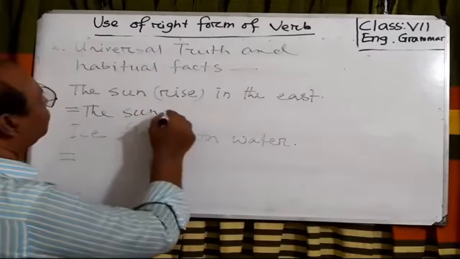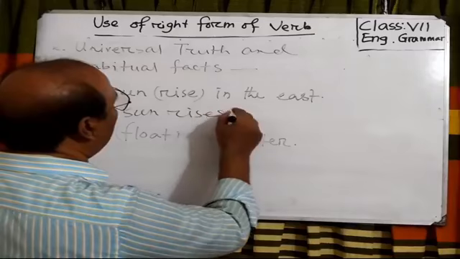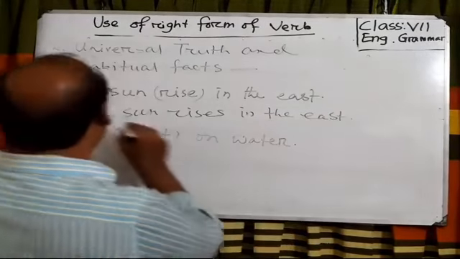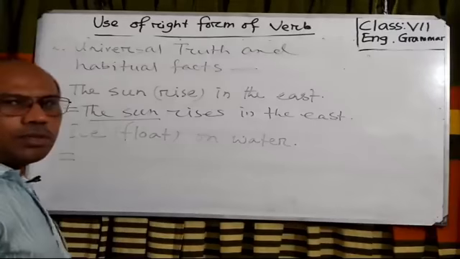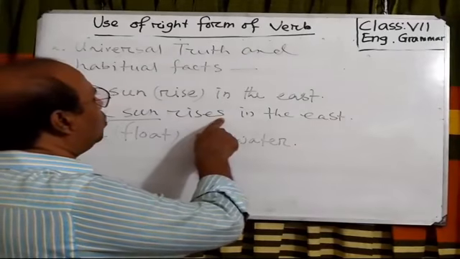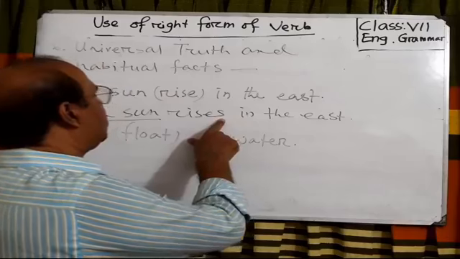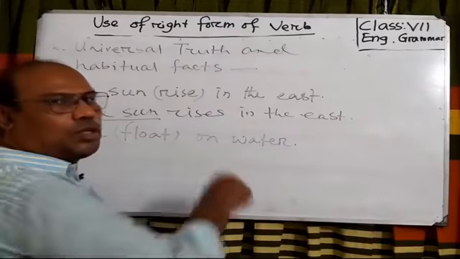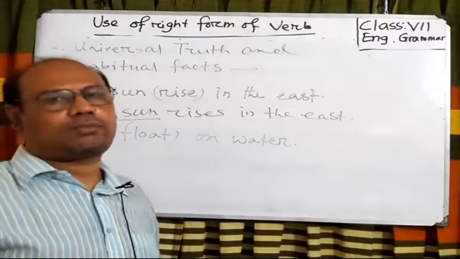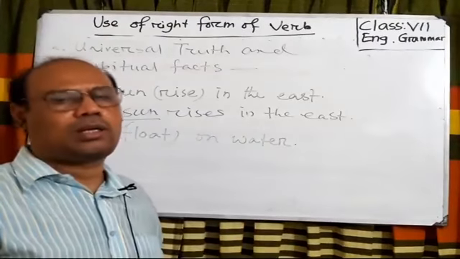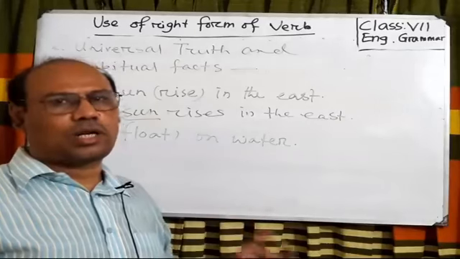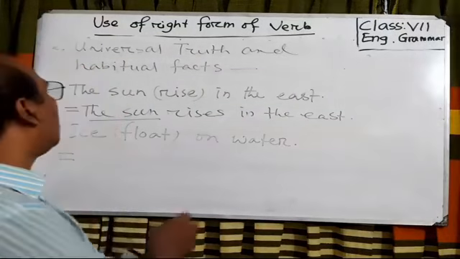The sun rises in the east. The sun is third person singular number. So I have used an extra s with rise, because we know in present indefinite tense, if the subject is third person singular number, the verb carries an extra s or es with it.